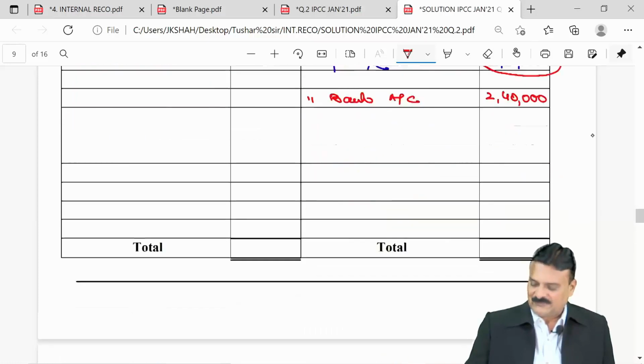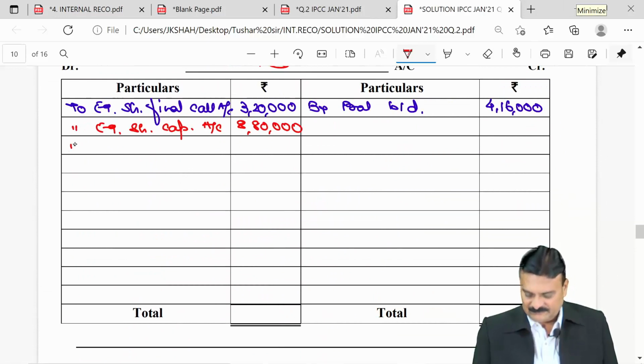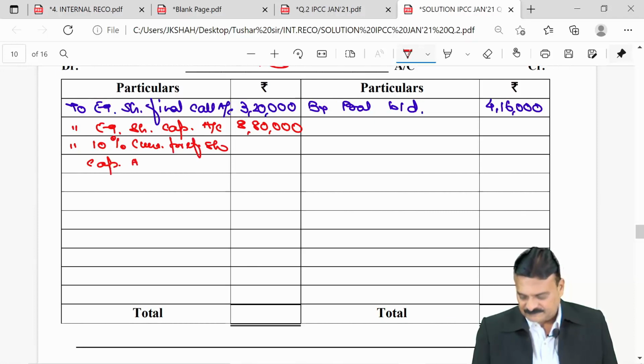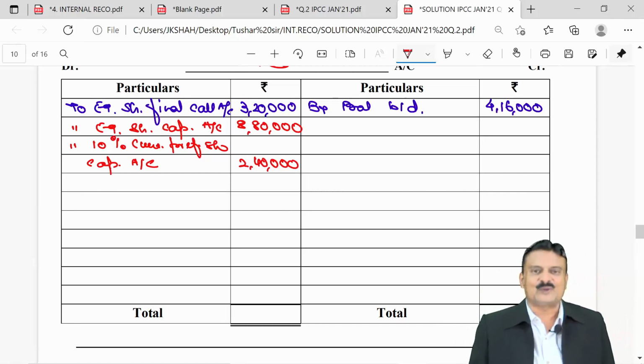Second effect, by bank 240. So bank account debit side to 10% cumulative preference shares capital account. Fresh issue, we received 2,40,000. Adjustment K is only additional information.